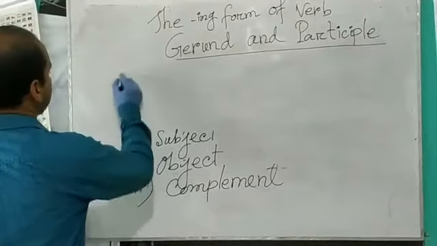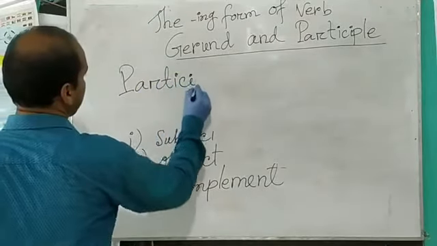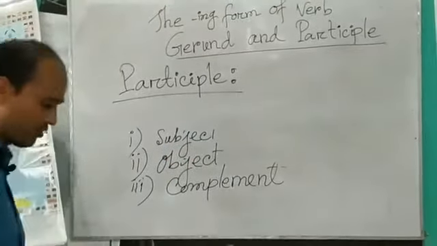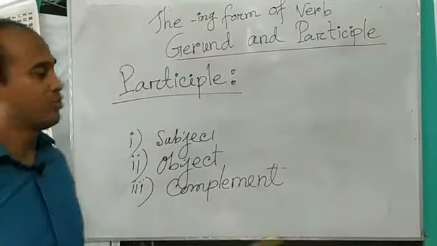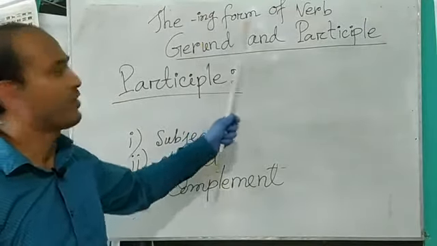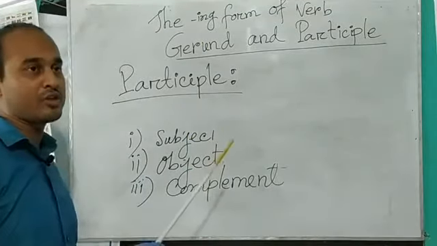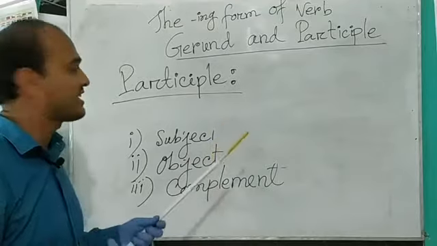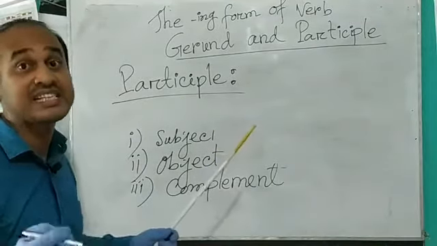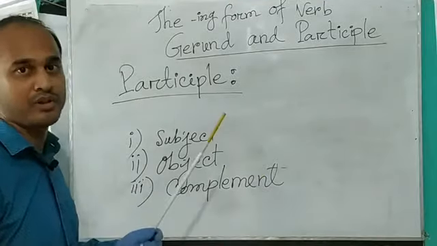Now, participle. Okay, dear learners, now what is a participle? We have already seen that a participle comes from the ing form of a verb, isn't it? Now, a participle also looks like a verb, like our gerund, but it acts as an adjective in the sentence. Okay, that is participle.